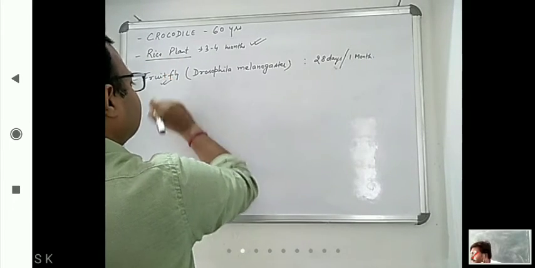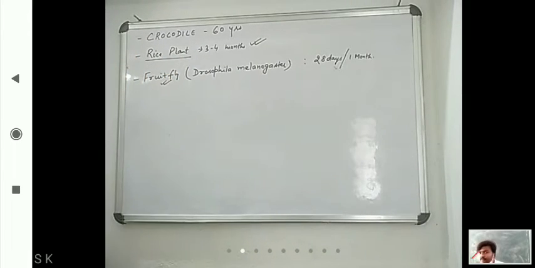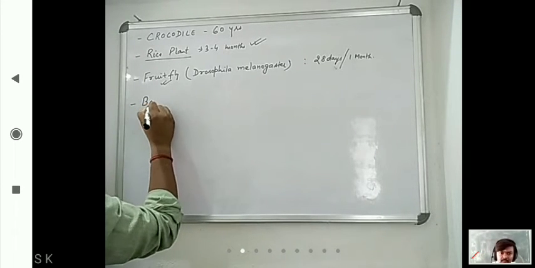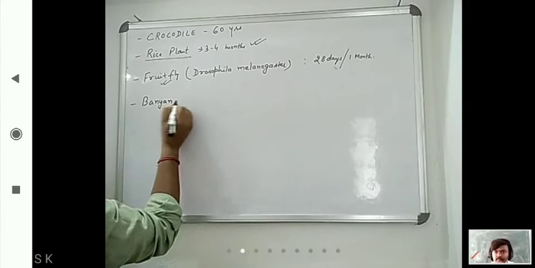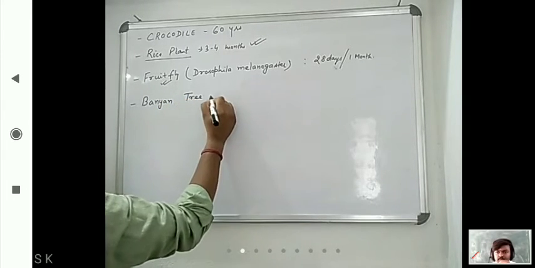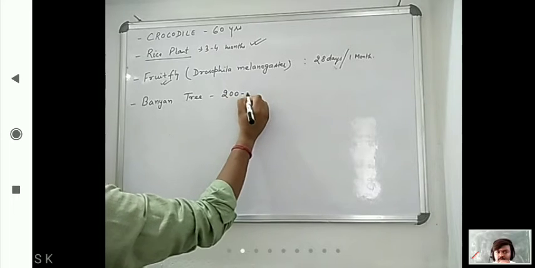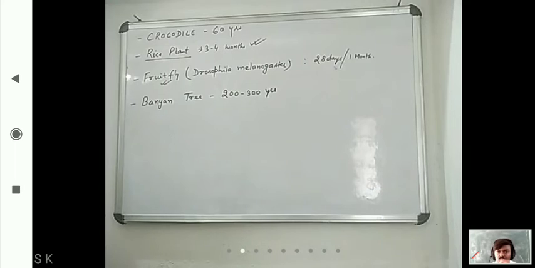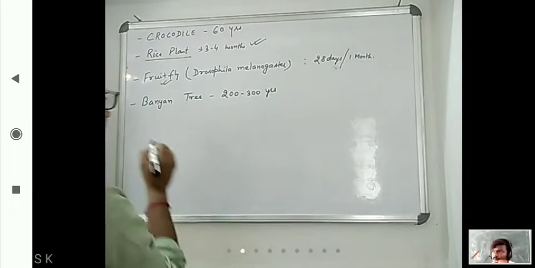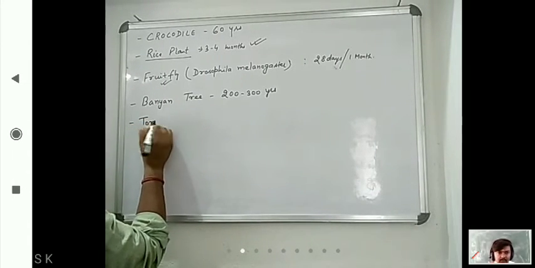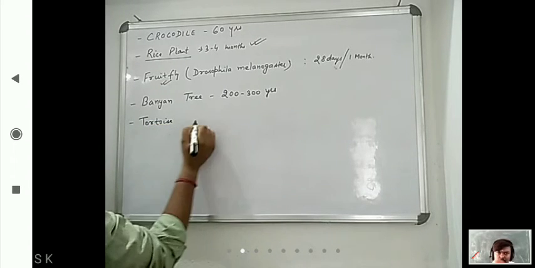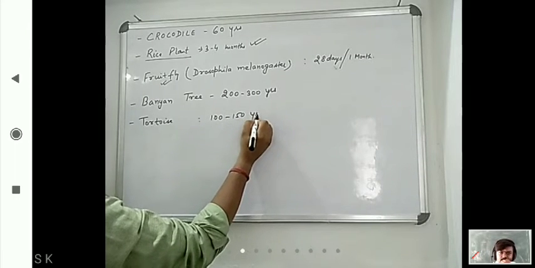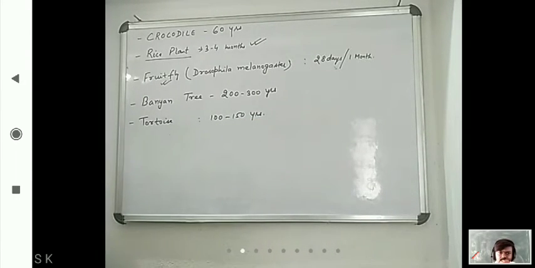This is also important for genetics. So it is fruit fly. If we are discussing about banyan tree, so that is having 200 to 300 years. 200 to 300 years. If we are discussing about tortoise, so it is also having 100 to 150 years. So these are some important